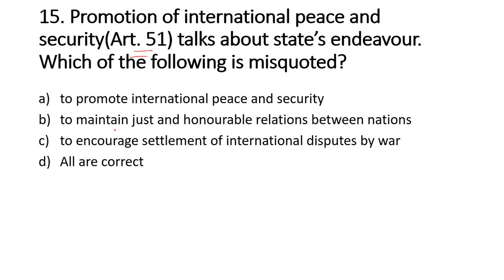Number 2, to maintain just and honorable relations between nations. Number 3, to encourage settlement of international disputes by war. And number 4, all are correct. So the correct option is to encourage settlement of international disputes by war. This is misquoted and this has to be done by arbitration.